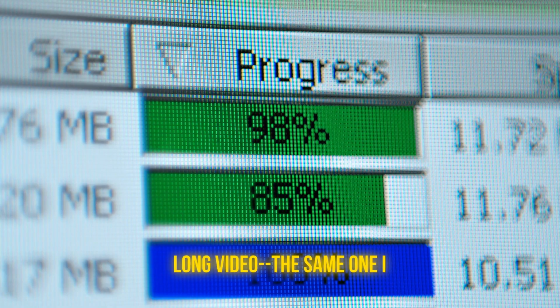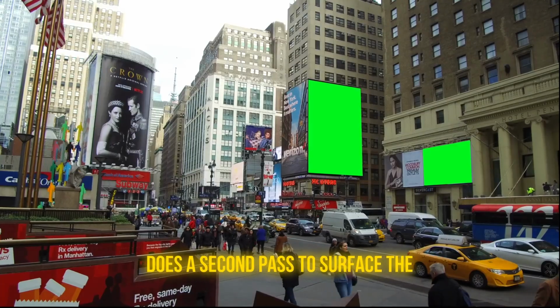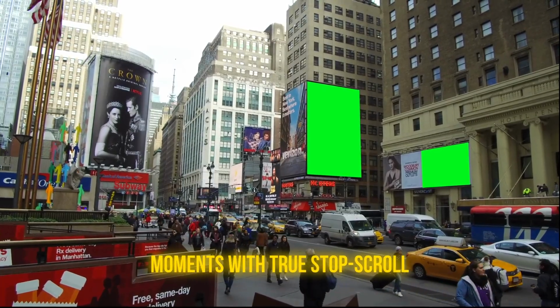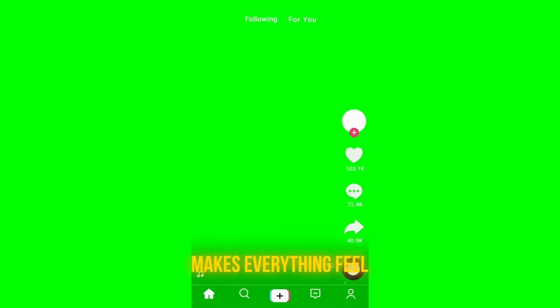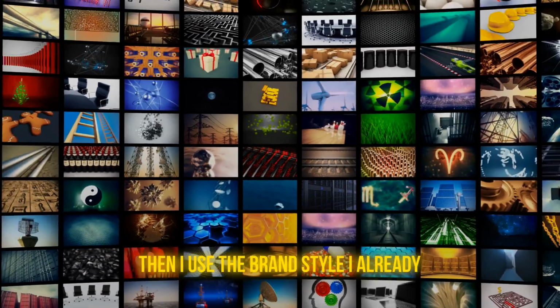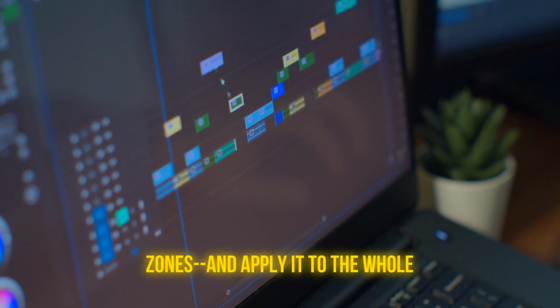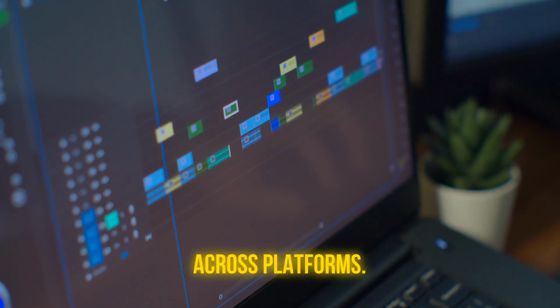My flow looks like this. I take my long video, the same one I clipped, and drop it into Vizard. Vizard's auto-editing viral clips does a second pass to surface the moments with true stop-scroll energy. It outputs vertical cuts with syllable-synced captions, which makes everything feel intentionally edited, not stamped on. I usually end up with 8-12 keeper shorts from a single long video. Then I use the brand style I already set, font, highlight color, safe zones, and apply it to the whole batch so every clip feels cohesive across platforms.